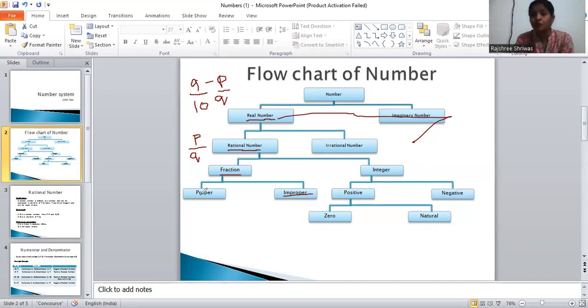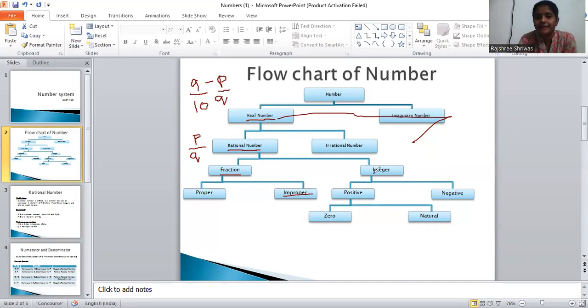Now let me explain what is numerator and what is denominator. You can see here in the P by Q one line is there. This line is known as the divide line. The number above the line is called the numerator and the number below the line is called the denominator. So proper fraction means the numerator is less than the denominator, and improper fraction means the numerator is more than the denominator.